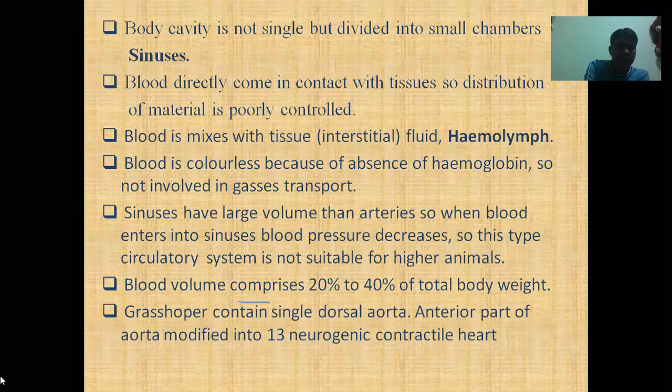So this type of circulatory system is not suitable for higher animals. If blood pressure decreases, it is not suitable for us or other higher animals like buffalo, dog, horse and camel. In this type of circulatory system, blood volume comprises 20% to 40% of the total body weight.